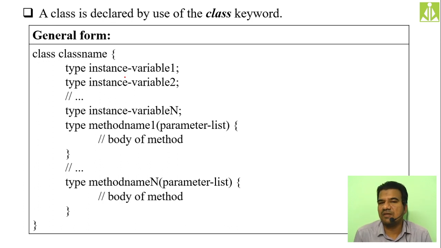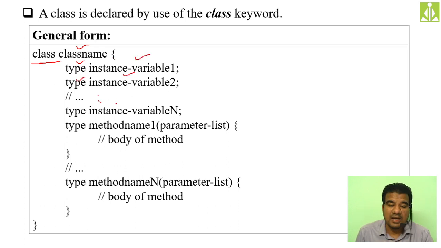So this is the general form, the general syntax, when we are writing a class. We need to use the keyword class whenever we are writing a class. Then give the class name, any identifier which suits the type of elements that you are keeping inside the class. Then put all the instance variables: type followed by instance variable 1, type followed by instance variable 2.